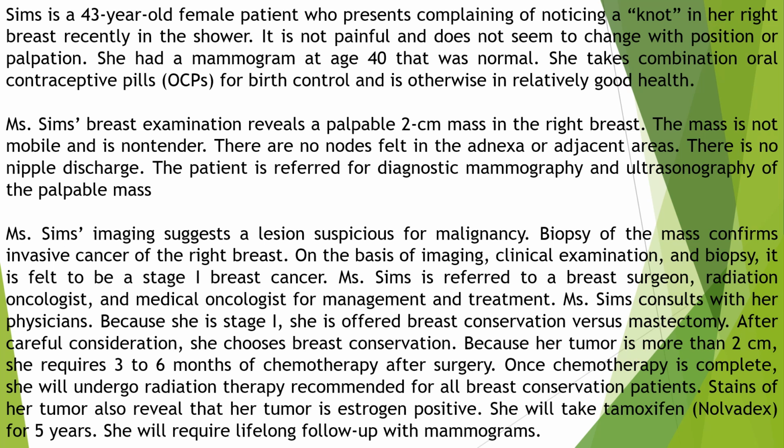Ms. Sims consults with her physician. Because she is stage 1, she is offered breast conservation versus mastectomy. After careful consideration, she chooses breast conservation. Because her tumor is more than 2 cm, she requires 3 to 6 months of chemotherapy after surgery. Once chemotherapy is complete, she will undergo radiation therapy, recommended for all breast conservation patients.